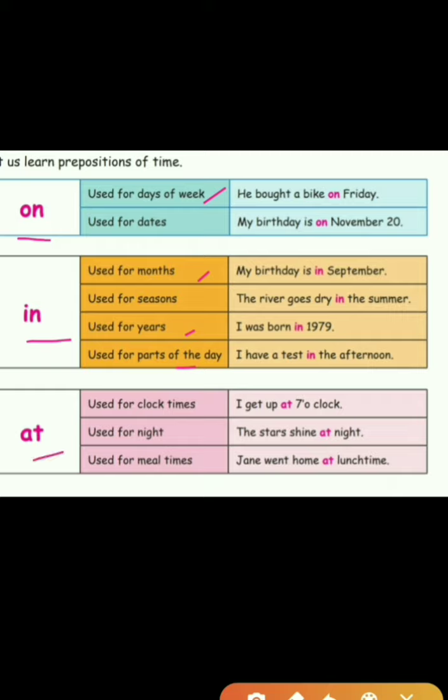Okay, next, at. It is used to refer to clock times. First one, I get up at 7 o'clock. Next, used for night. The stars shine at night. Used for meal times. Jane went home at lunchtime.